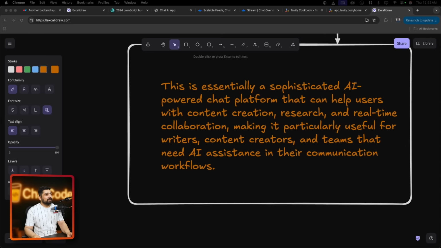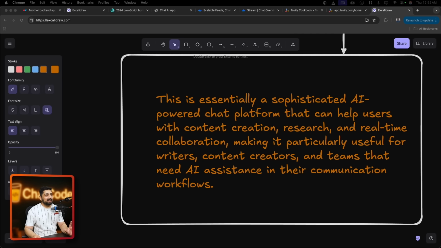So this is the overview. This is essentially a sophisticated AI-powered chat platform that can help users with content creation. Not only just content creation, it does research for you. It does real-time collaboration for you. And it makes it particularly useful for writers, content creators, and teams that need an AI assistant in their communication. And these are not cut off from any kind of a date. It can actually go ahead, go onto the web, search for any modern and updated data and any event that has happened, and can also bring that data into the research itself.